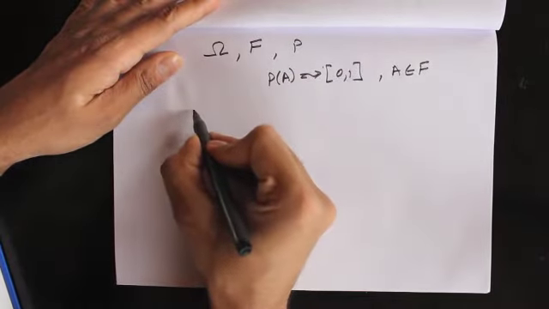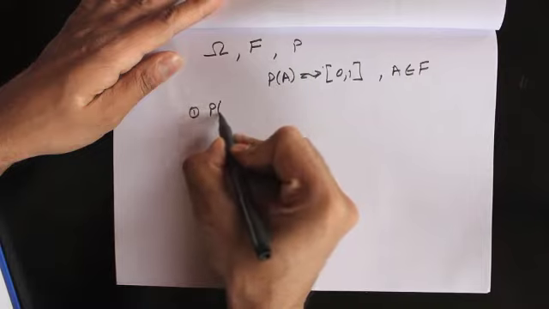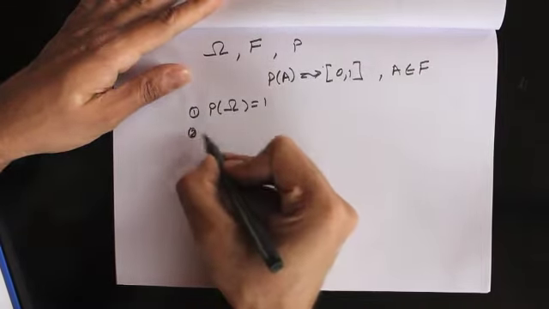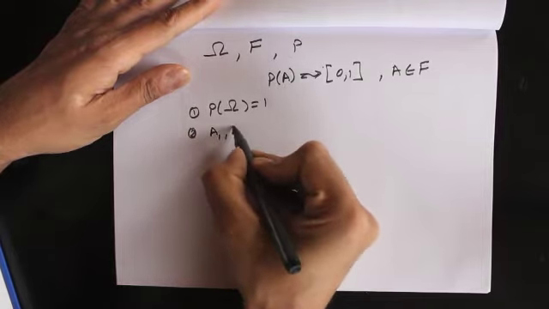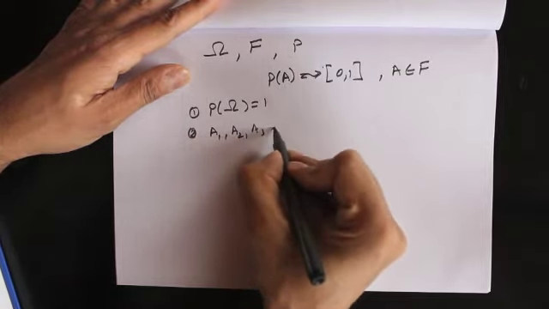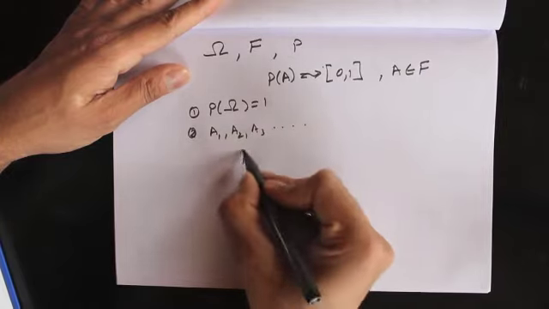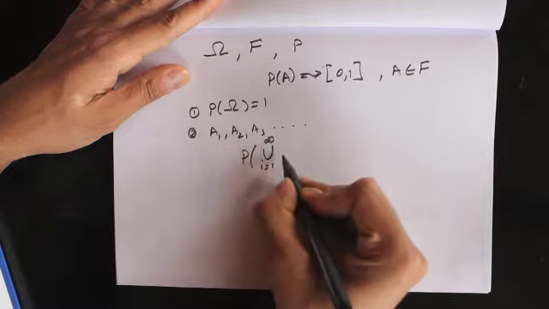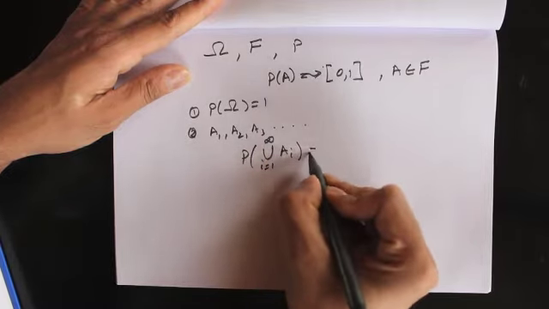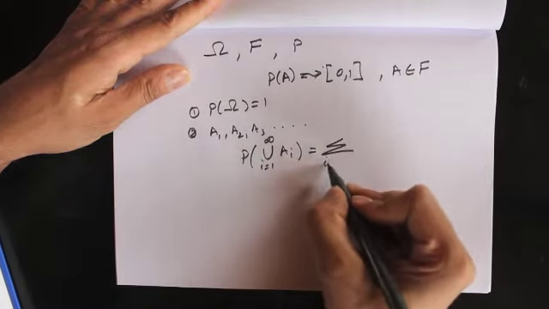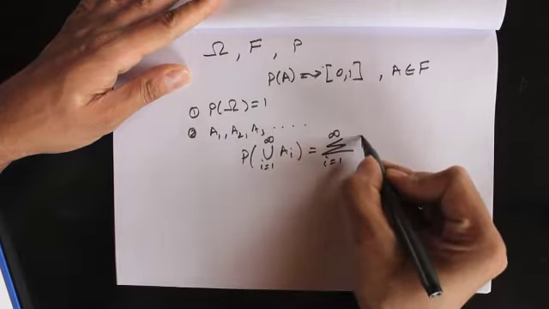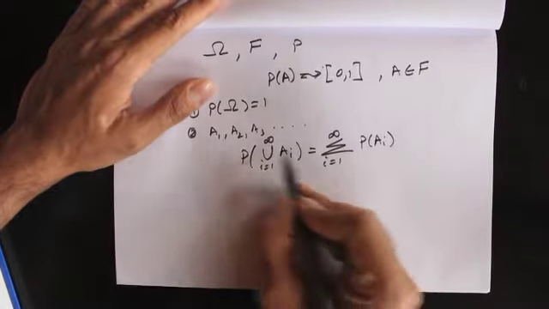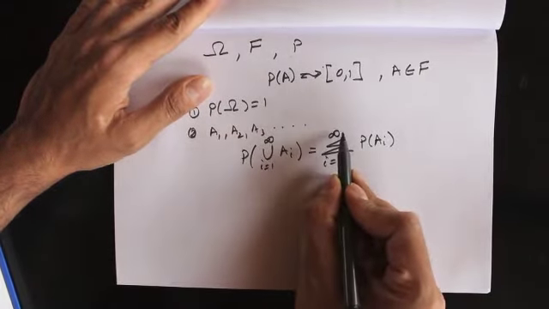Now, what are the properties of this probability measure? One, the probability of the entire sample space is equal to 1. Two, if we have a series of disjoint sets A1, A2, A3, and so on, the probability of the union of Ai from i equals 1 to infinity is equal to the summation from i equals 1 to infinity of the probability of Ai, where all these Ai are disjoint sets.